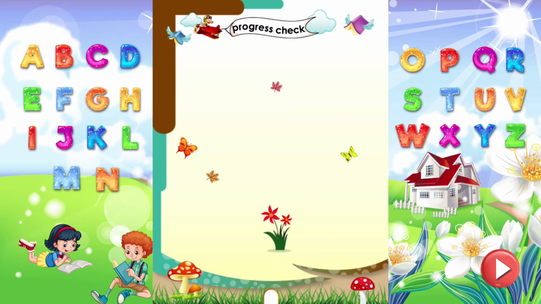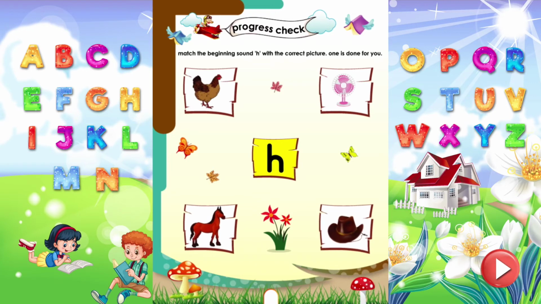Progress check. Match the beginning sound H with the correct picture. One is done for you. Hen starts with the sound H. Horse starts with the sound H. Hat starts with the sound H.